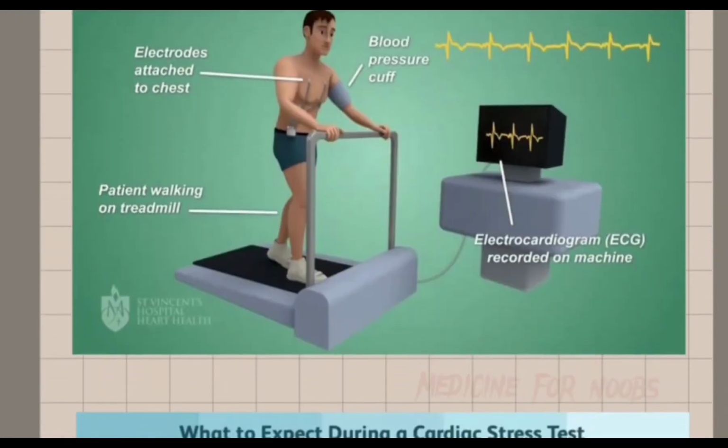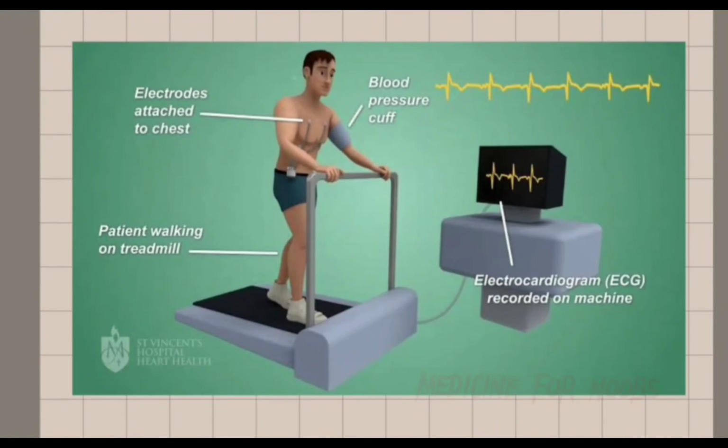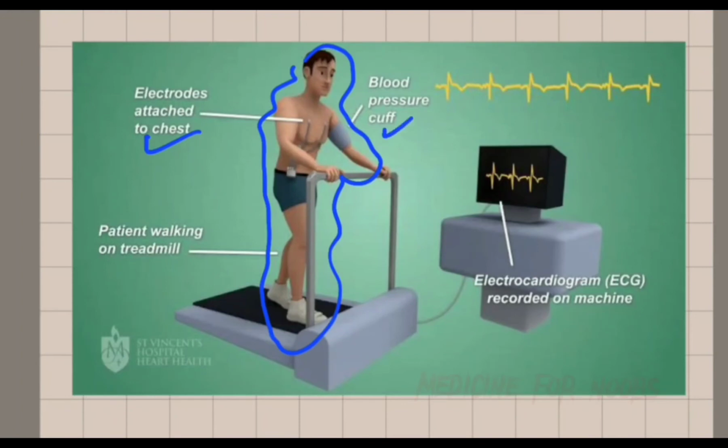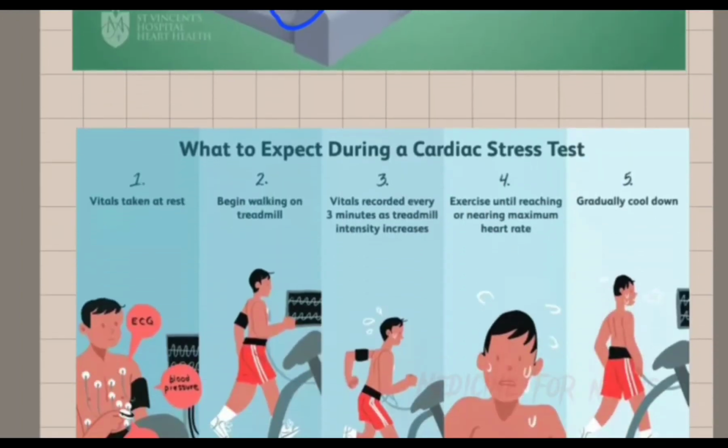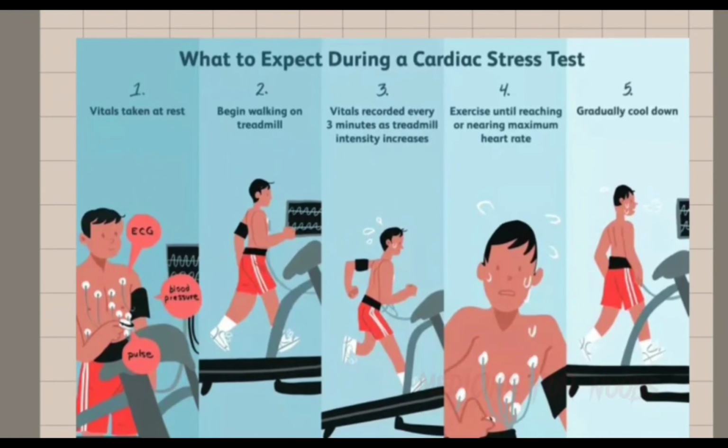You can see this is a patient on a treadmill with electrodes and a blood pressure cuff attached, and here is the ECG monitor which is recording the ECG of the patient while he is doing physical activity. So what is done in the cardiac stress test? First, vitals are taken, such as ECG, blood pressure and pulse rate. Then the patient begins walking on the treadmill.